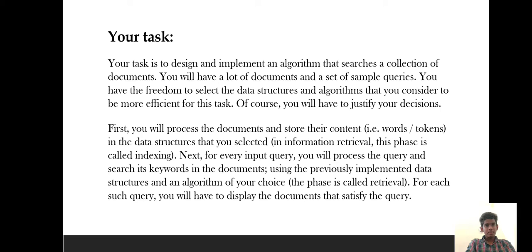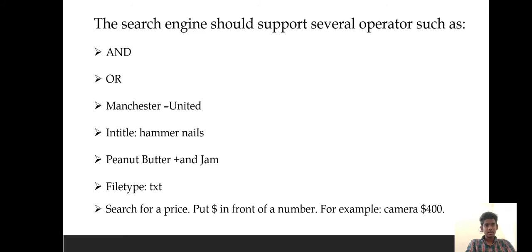First, you will process the documents and store their content in the data structures that you selected. This phase is called indexing. Next, for every input query, you will process the query and search its keywords in the documents, using the previously implemented data structures and an algorithm of your choice. This phase is called retrieval. For each such query, you will have to display the documents that satisfy the query.